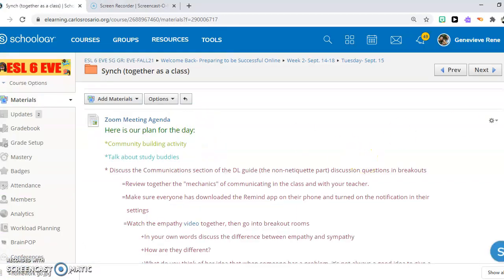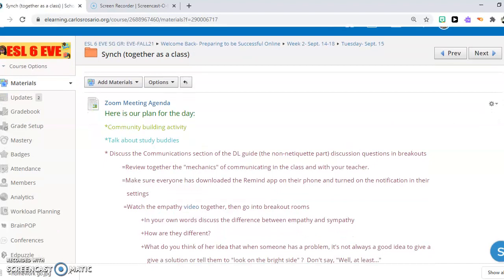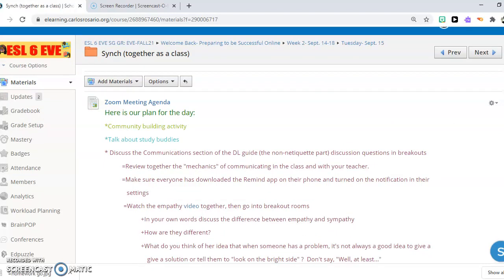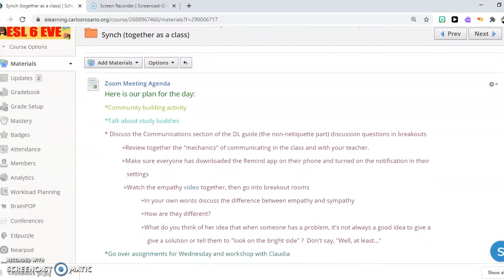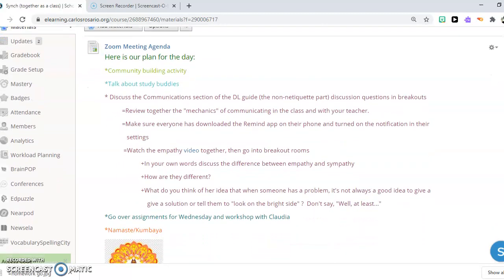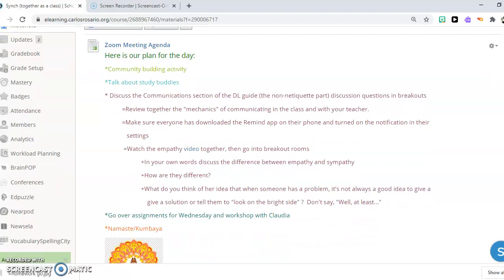Here is our agenda. We will do some more community building and talk about study buddies. We will also talk about empathy and sympathy. And we will go over the assignments for tomorrow, Wednesday.